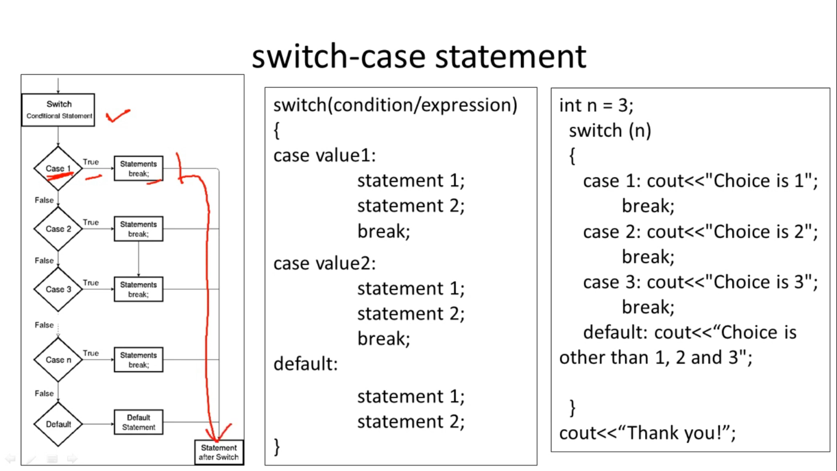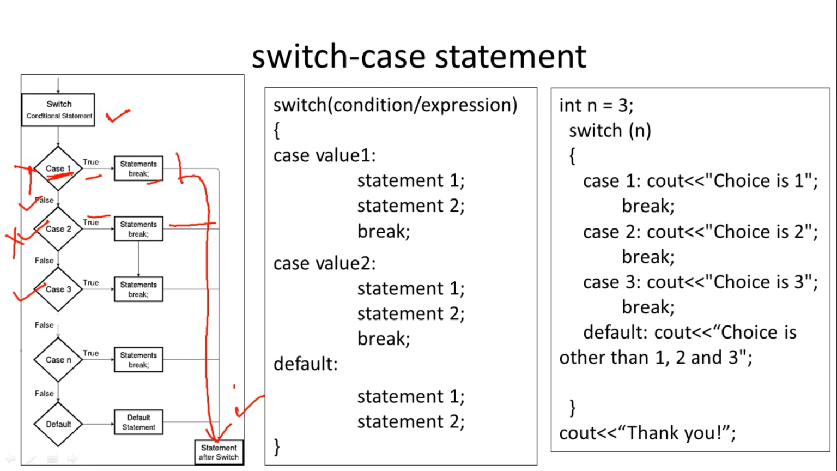If it is false, case 1 is not matching, so the next case will be checked. If it is matching, then the statements will be executed, then control comes out of switch. If case 2 is not matching, then case 3 will be compared. Likewise, multiple cases, multiple conditions may be specified.